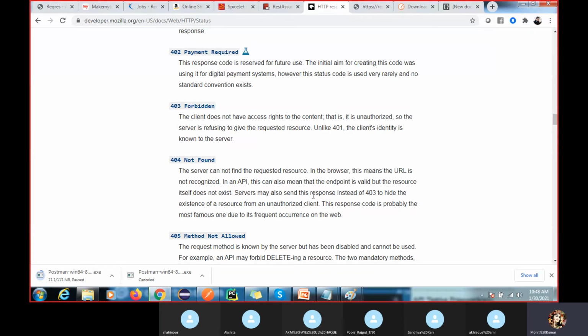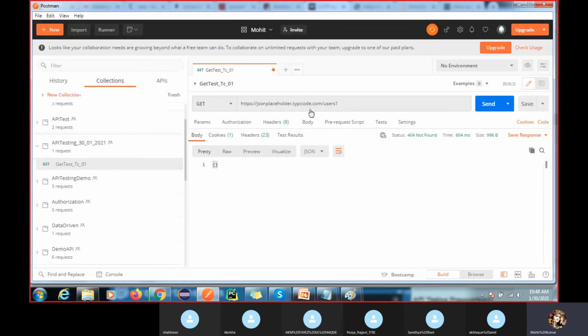The endpoint is valid, but the server may also send this response instead of 403 to hide the existing resource from an unauthorized client. Or sometimes you are not authorized. So sometimes you will get this 403, and this response code is probably the most famous one due to its frequent occurrence, right? Because the URI you have written is wrong. Got it, right? So these are the statuses you will get if something went wrong and you have to validate it.